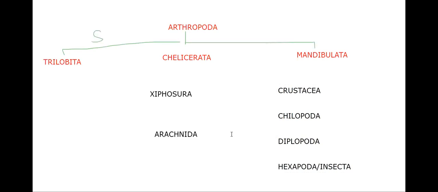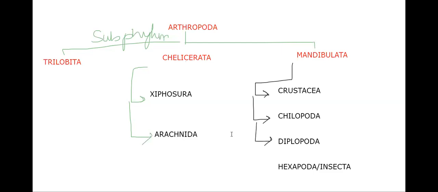So three subphyla: Trilobita, Cheliceraata, Mandibulata. Then Cheliceraata includes Xyphosura and Arachnida. Mandibulata includes Crustacea, Chilopoda, Diplopoda, and Hexapoda. We'll take each and every one. We'll take a full page for each and write all of them clearly. Along with the general characters, we have to learn them also.